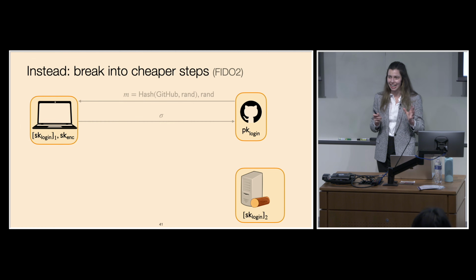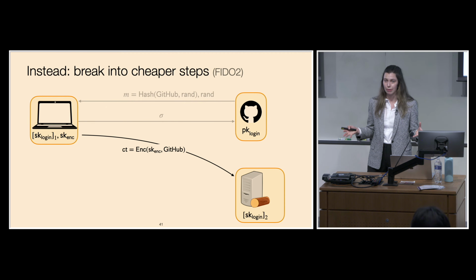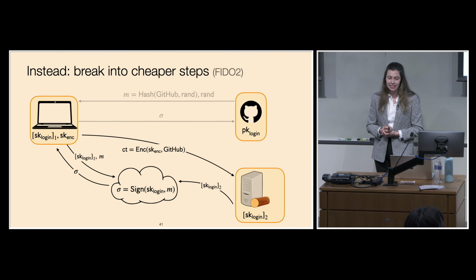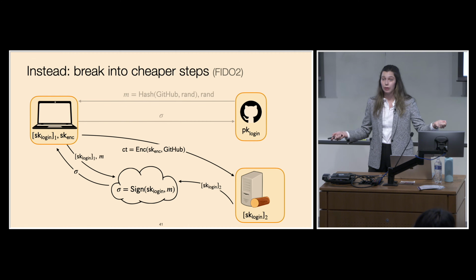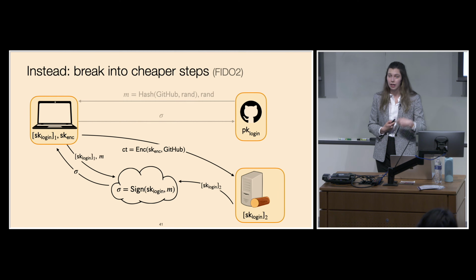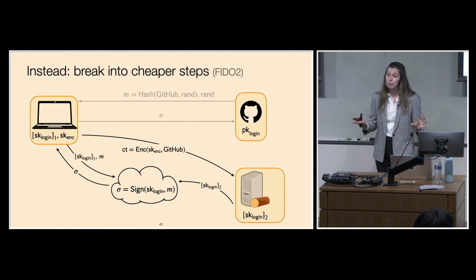I'll talk about these steps at a high level. In the first step, the client is going to send the log server some ciphertext, an encryption of the web server's name under the client's encryption key. Then in the second phase, the two parties are going to use their halves of the secret key in order to jointly sign this message, the hash of the random value along with the web server's name, and the client can then use the signature in order to authenticate to the web server. So this is the high-level overview, but we're still missing a few key steps.